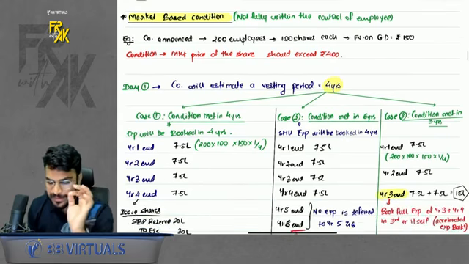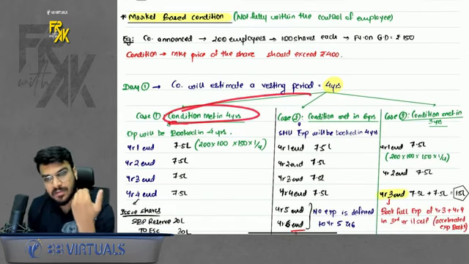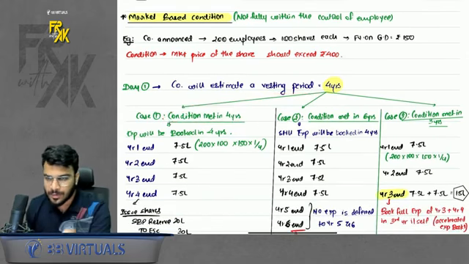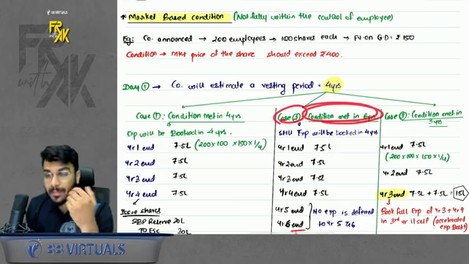So there are 3 cases I took. First case, condition was met in 4 years. So book the expense over 4 years. Second case, condition was met in 6 years.